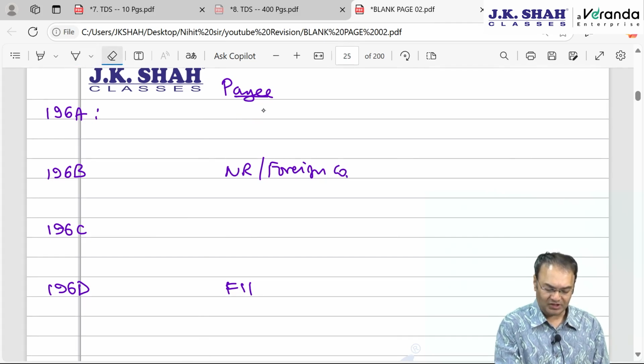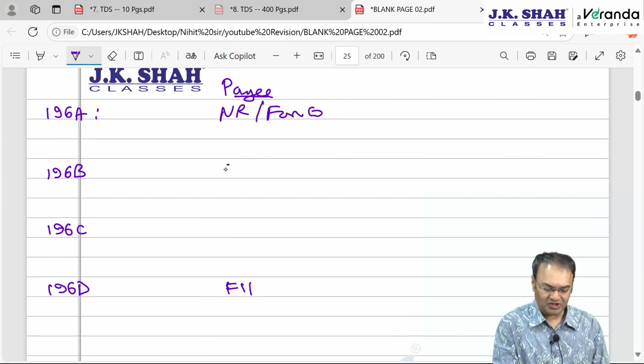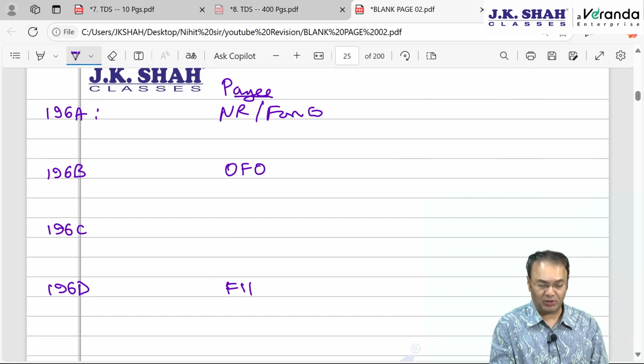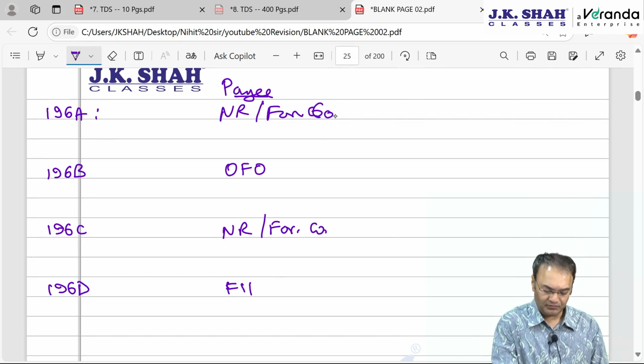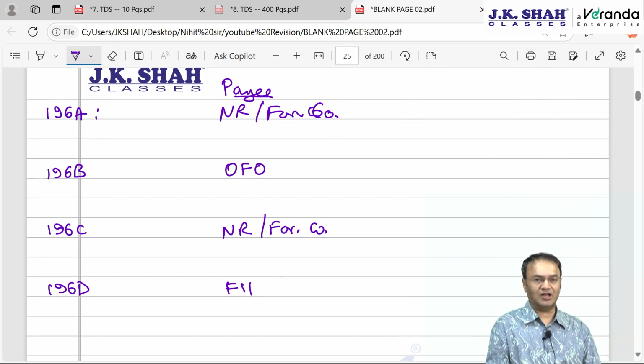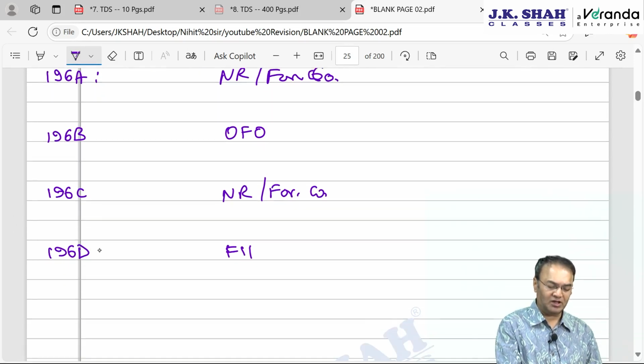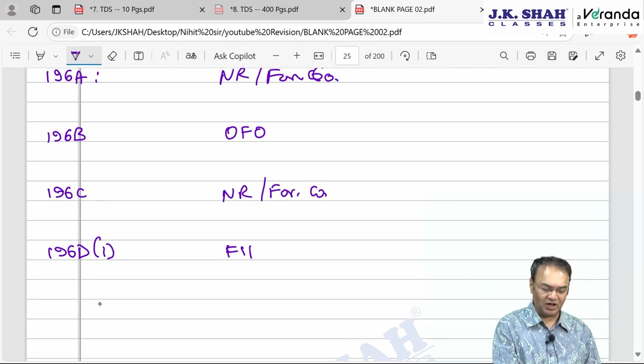Sorry, I made a mistake. For 196A, the payee should be a foreign company or a non-resident. 196B, the payee should be OFO. 196C, again a non-resident or a foreign company. And for the last, 196D, there are two parts, 196D(1) and 196D(1A): FII or a specified fund.